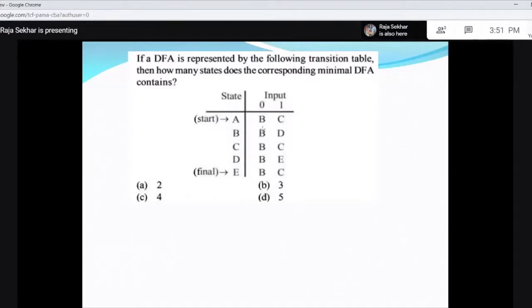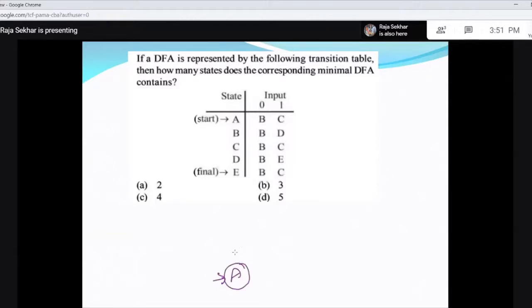If a DFA is represented by the following transition table, then how many states does the corresponding minimal DFA have? Means first you have to draw your DFA. So this is A, the initial state, on 0.